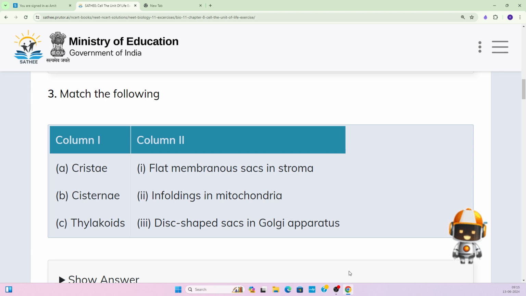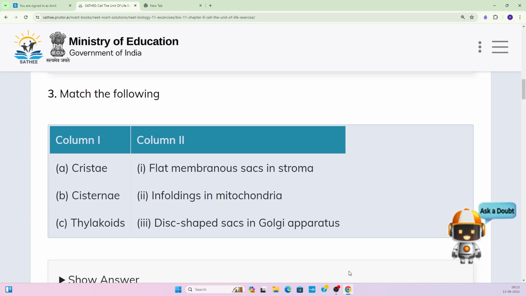Small thylakoids piled one above the other are called grana. There are a number of grana, and the grana are attached with stroma lamellae, or the stroma thylakoids.